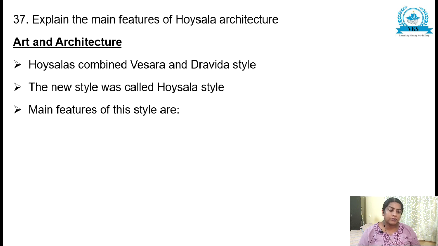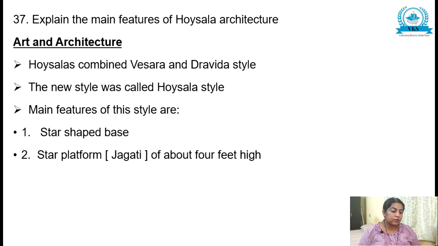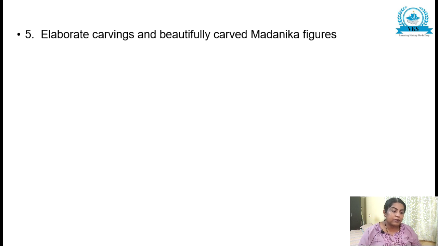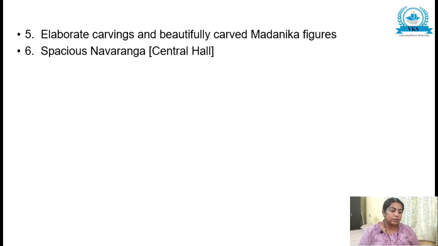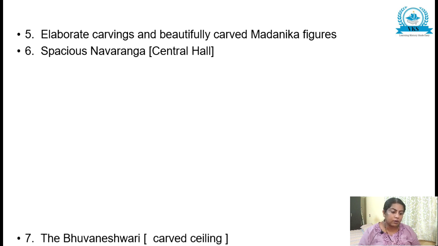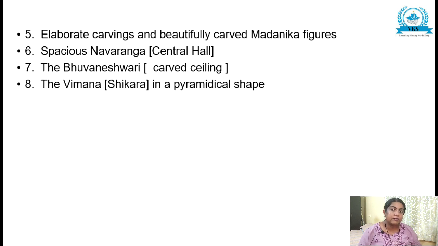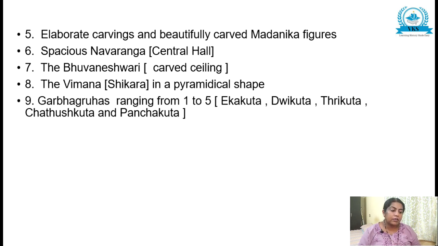The main features of this style are star-shaped base, star platform or jakati of about 4 feet high. The jakati around the temple is the open Pradakshina-patha, polished pillars with variety of designs, elaborate carvings and beautifully carved Madanika figures, spacious Navaranga, which is the central hall, the Bhuvaneshwari or the carved ceiling, the Vimana Shikara, which is in pyramidal shape, and the Garbhagrihas ranging from 1 to 5, that is Ekakuta, Dvikuta, Trikuta, Chatushkuta and Panchakuta.